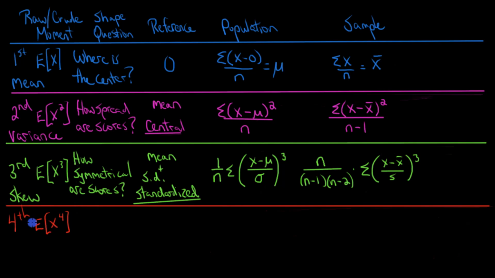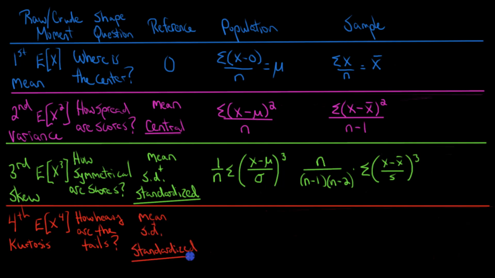And finally, we come to the fourth moment, which in its raw or crude form is the expected value of x to the fourth. But as you might guess, we're going to be making some adjustments to this as well. And the question that we want to answer here is, how heavy are the tails of the distribution? And this will tell us about the kurtosis of the distribution. And in terms of reference here, we want to know about the tails in relation to the mean and also in relation to the standard deviation.